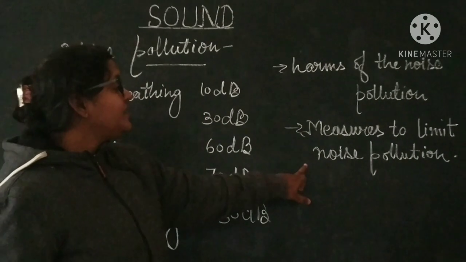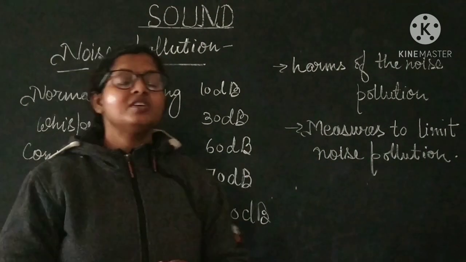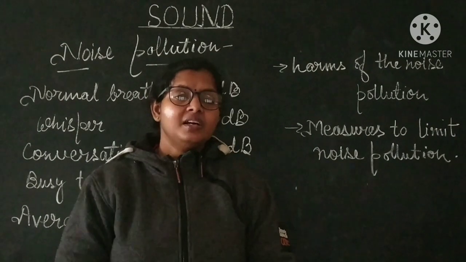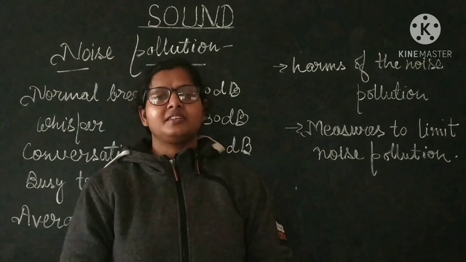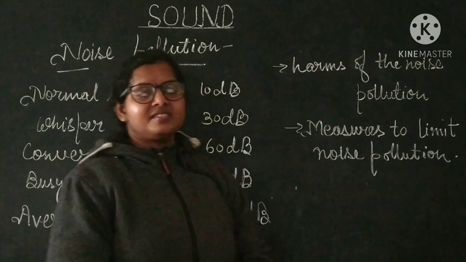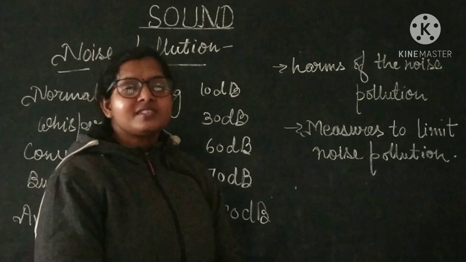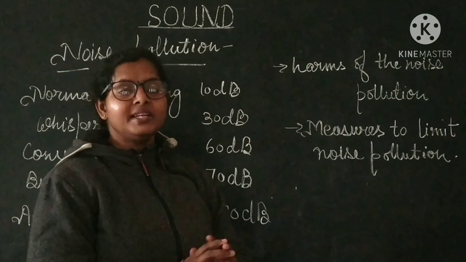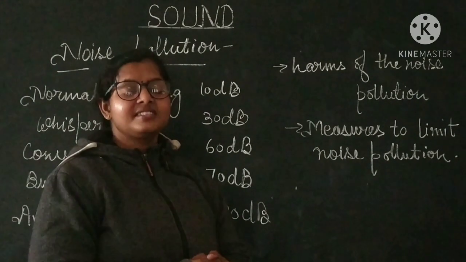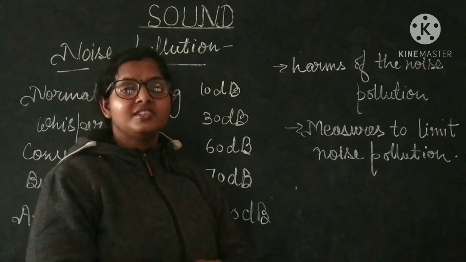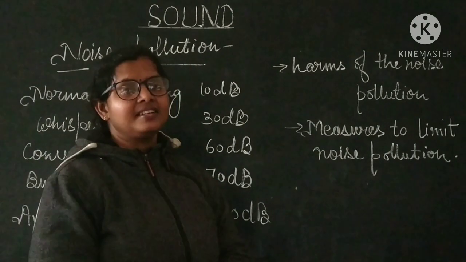Now, measures to limit noise pollution. If noise pollution is so harmful, how can we check it? We can check it. It is in our hands. How? At first, construction sites should be made away from residential or factory areas, away from the residential areas.